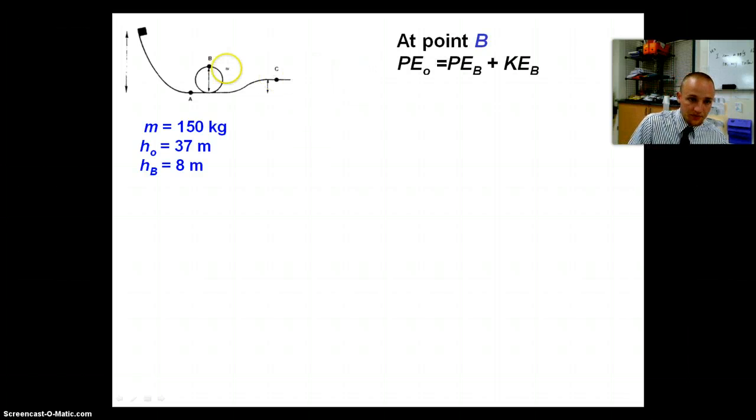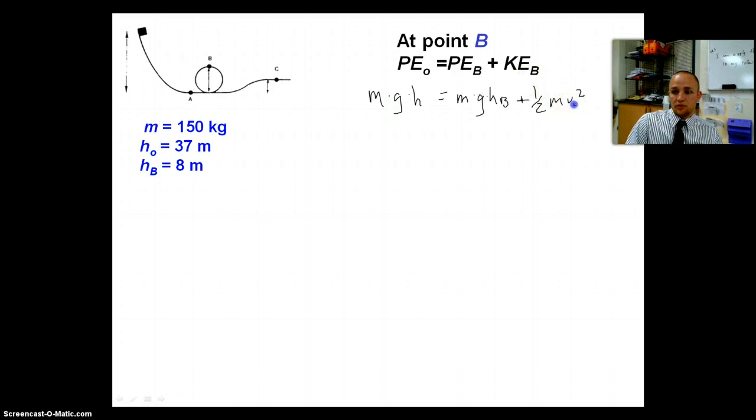So we know we start off at this point. Initially, we have potential energy. Then here we have both potential and kinetic. So in order for us to solve, our initial potential energy is mass times gravity times height, and that equals our potential energy at point B, mass times gravity times height B, plus 1/2 mv squared, because that's how we find our kinetic energy.